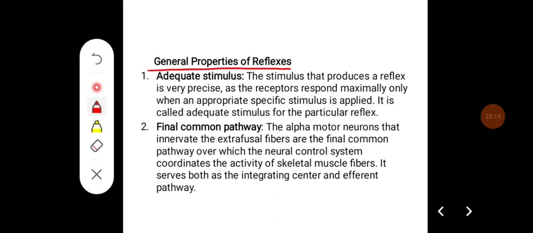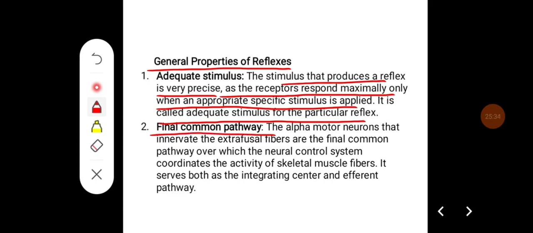Some of the general properties of reflexes are they require adequate stimulus. The stimulus that produces reflex is very precise, as the receptors respond maximally only when an appropriate specific stimulus is applied. It is called as adequate stimulus for the particular reflex.